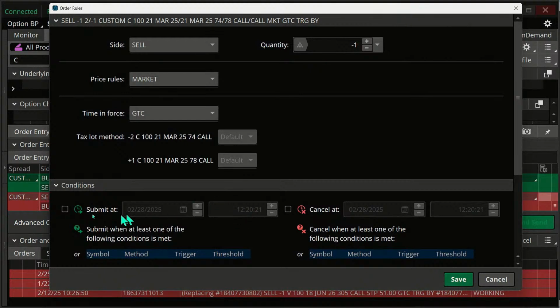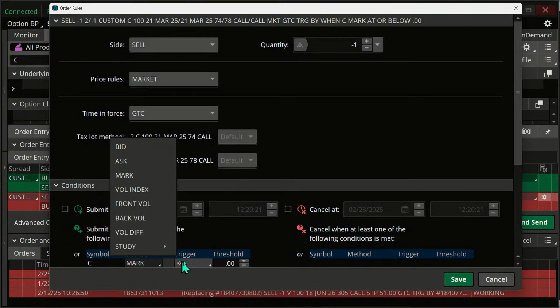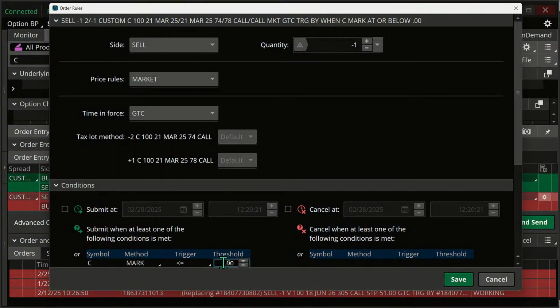And I'm going to say we're going to get out of this if Citigroup marks less than or equal to, we said 76. Or if you don't want, you can give it a little more wiggle room, 75, I don't know, 50. Click save.